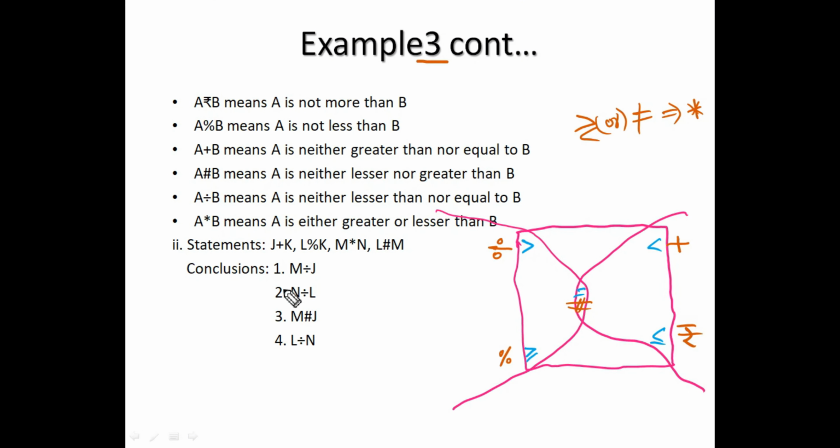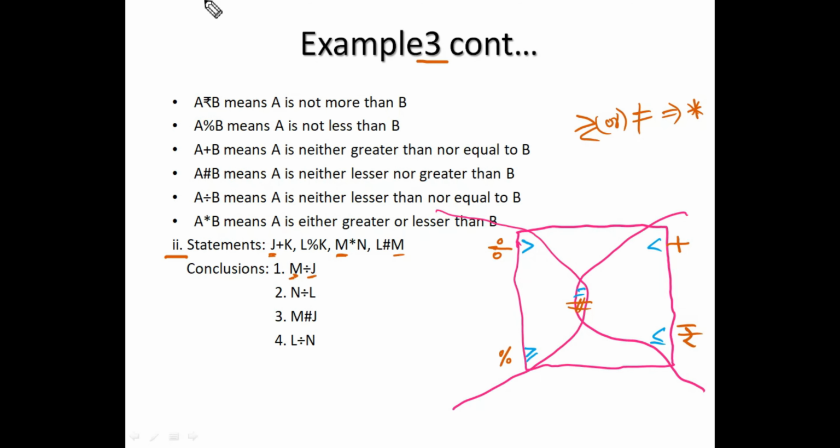Same example number 3, second question. Here there is also a not equal to in the statements. Try to concentrate on this question. Okay, M to J. M is here, J is here. So instead of taking this pointer, we'll take this one, M. M to L, L to K, K to J.